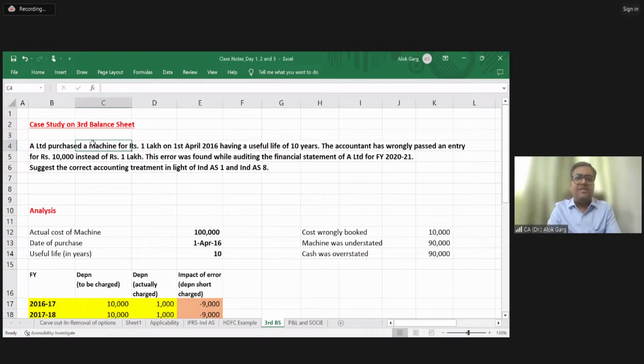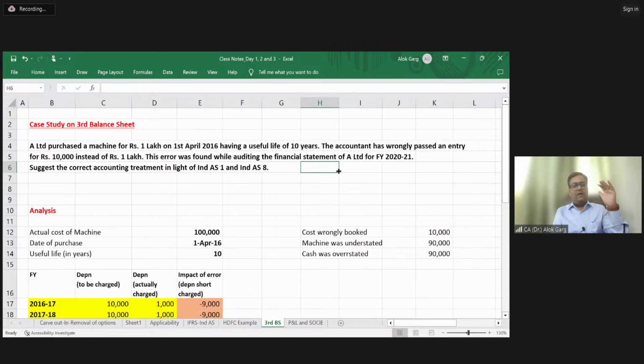A Limited purchased a machinery for rupees 1 lakh on 1st April 2016, having a useful life of 10 years. The date of purchase was 1st April 2016. The actual cost of the machinery was 1 lakh rupees. The life was 10 years. The accountant has wrongly passed an entry for rupees 10,000 instead of rupees 1 lakh.